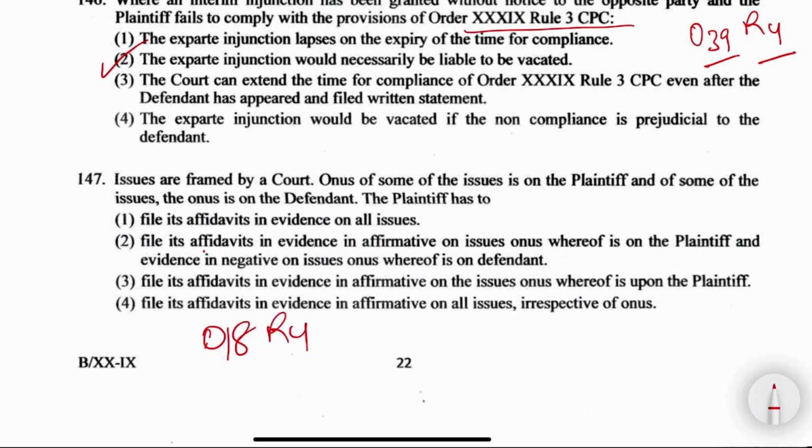Order 18 Rule 4, which talks about recording of the evidence, says that the plaintiff has to file its affidavits in evidence where the onus is upon the plaintiff. So the right answer for this is option number 3. File its affidavits in evidence in affirmative on the issues where the onus is upon the plaintiff.